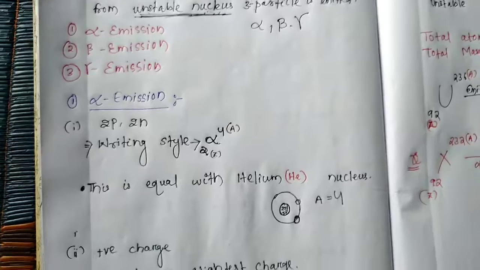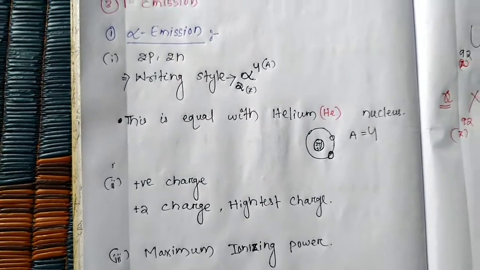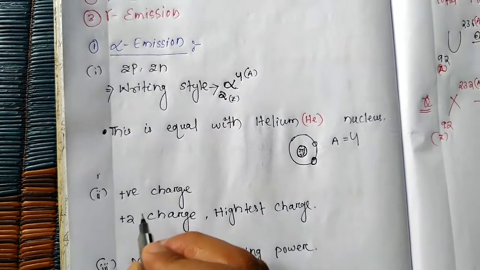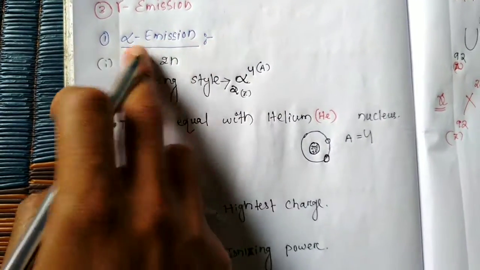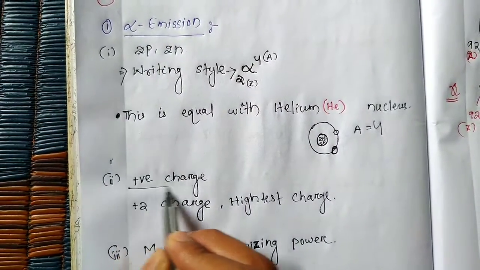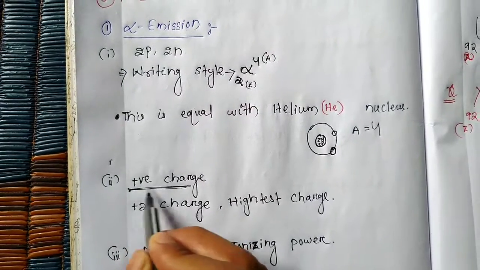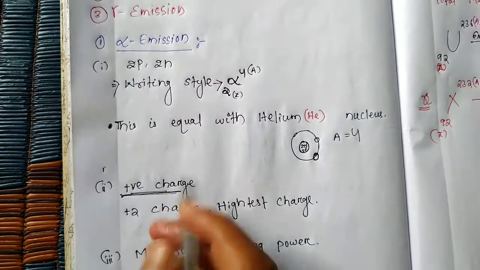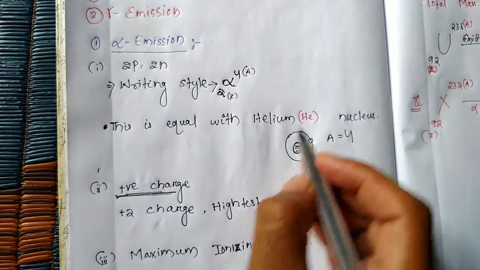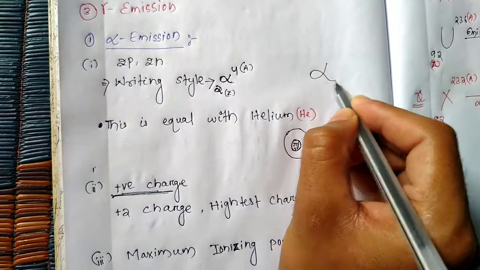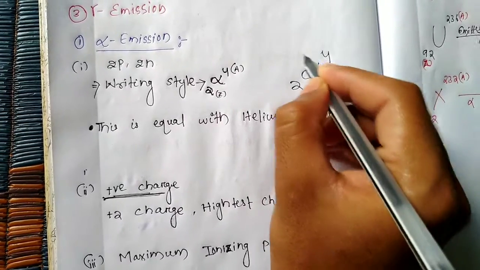In helium, 2 electrons revolve around the nucleus and the mass of helium is equal to 4. If we study the charge of alpha emission, alpha emission is positively charged. So the alpha emission formula is alpha, 2 and 4.